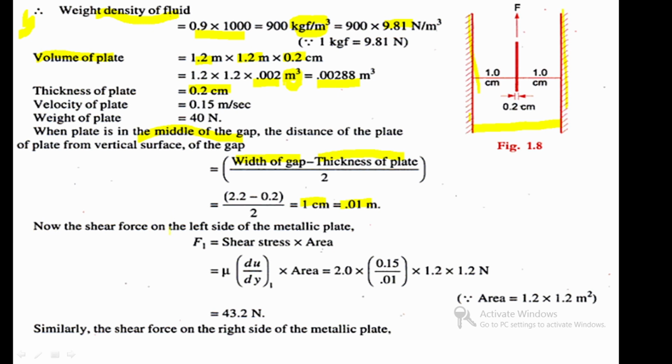Now the shear force on the left side of the metallic plate. Here shear force acts on both sides. Here acts shear stress tau 1, and here acts shear stress tau 2. So here we find the shear force value. What forces are required to lift the plate?